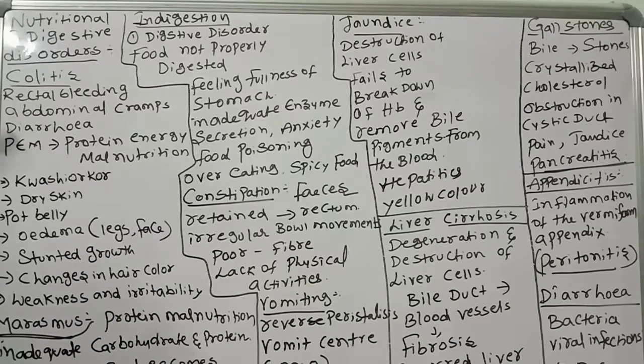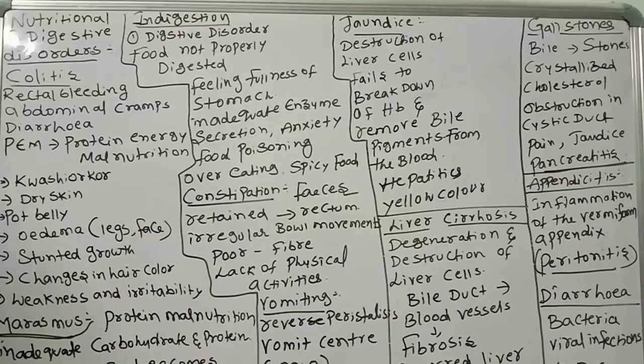The most common symptoms of colitis are rectal bleeding, abdominal cramps and diarrhea. Rectal bleeding will be there. Abdominal cramps are there. Diarrhea also. These are the major symptoms of colitis.